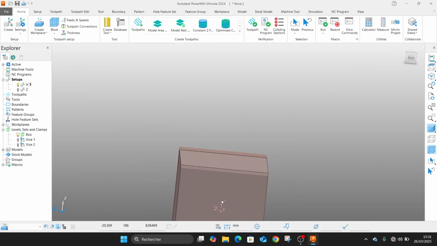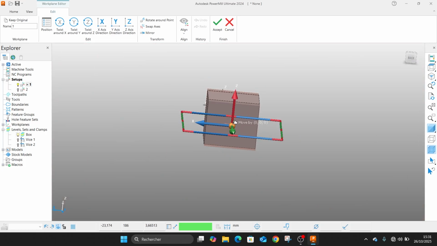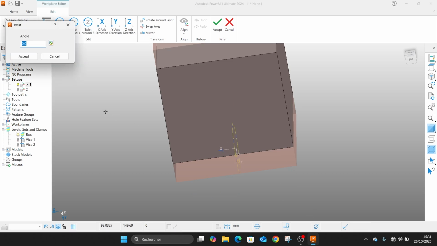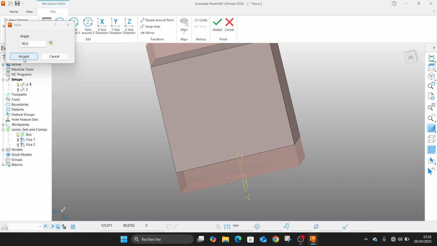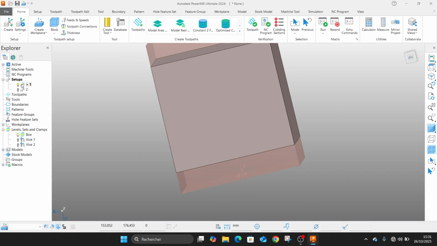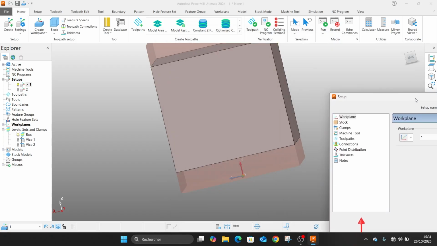With the Z aligned on the top, not in this direction, but I want it like this. So I will twist on X. So let's twist in 20 degrees. Let's see it. 19 degrees, sorry. Let's see, that's good for us. So let's select our work plane. This is it.